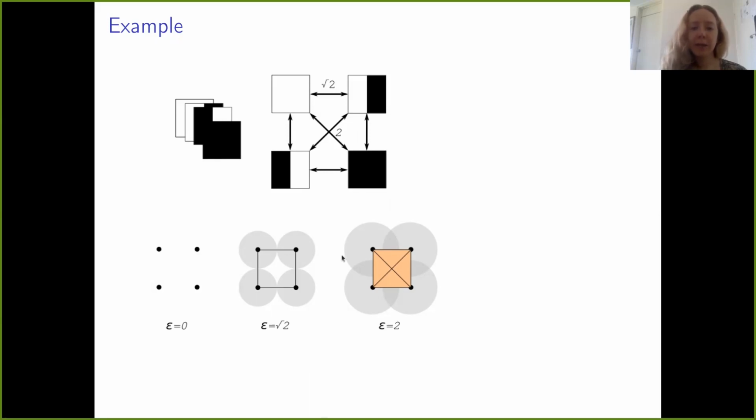What we do is we look at this filtration and monitor the creation and the destruction of different topological features. In this work, we look at 0-dimensional and first-dimensional features, namely connected components and holes. So let's start with the connected components. In the beginning, we have 4 connected components.